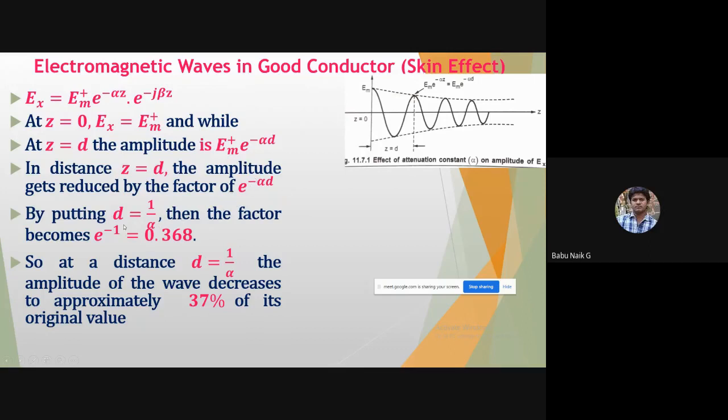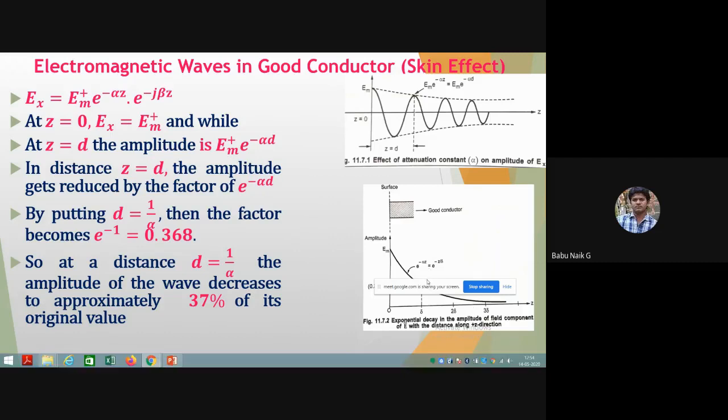Now if I keep d equal to 1 by alpha, that means you can see in this graph, when the wave travels in the medium up to the distance delta, d equal to 1 by alpha. If I put d equal to 1 by alpha in this equation, alpha and alpha get cancelled, and the exponential becomes e to the power of minus 1, which is nothing but 0.368.